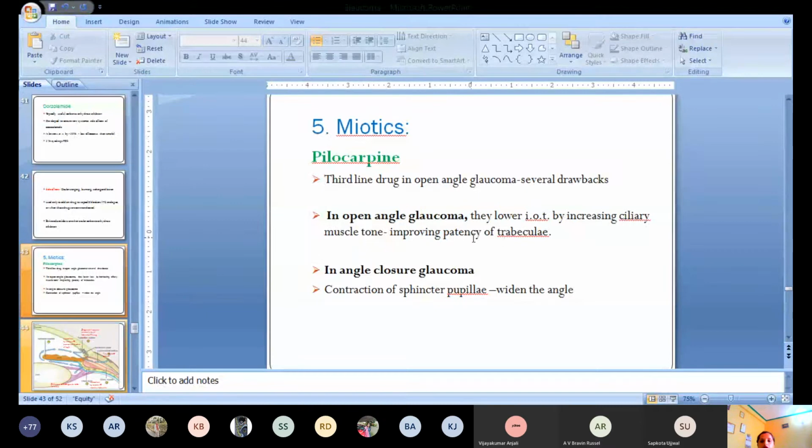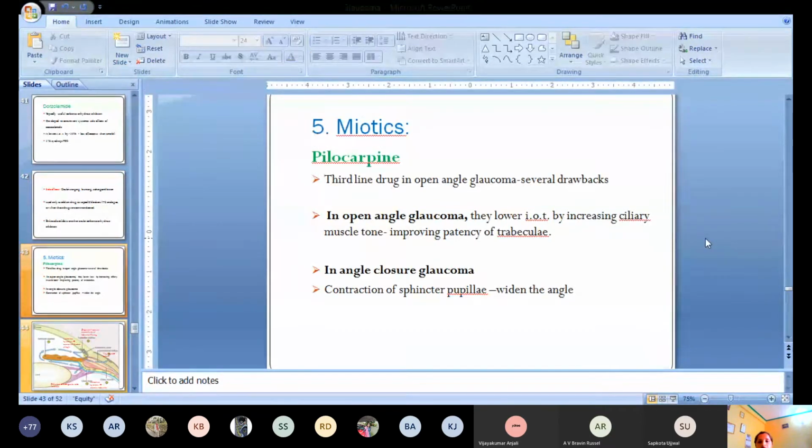In open angle glaucoma, it decreases the intraocular tension by increasing ciliary muscle tone and improving patency of trabeculae. In open angle glaucoma, the trabecular patency is lost. In that condition, when you use pilocarpine or miotic agents, it increases the patency of the trabeculae. So it facilitates increased flow of the aqueous humor through the trabecular pathway. This is how it works in case of open angle glaucoma.